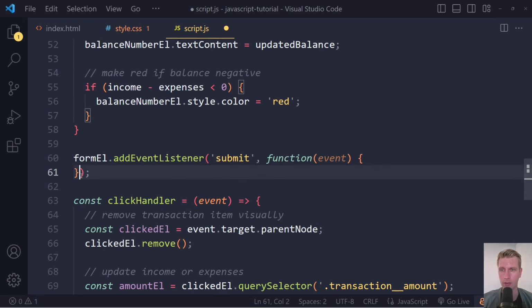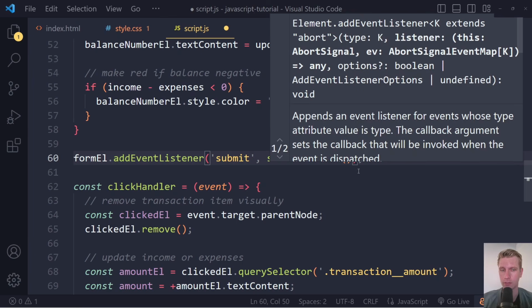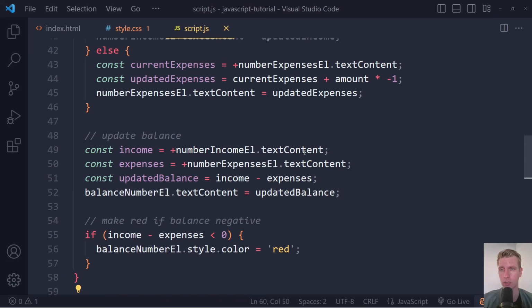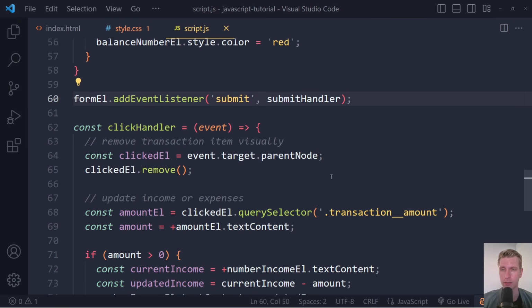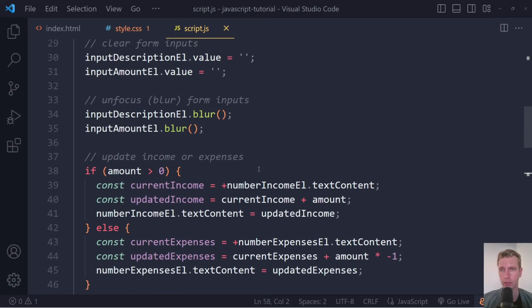Let's see. So then here we can remove this and we can just reference this submit handler function. Don't call it, right? We don't want to run all of those statements at the point of adding the event listener. Only when the event actually occurs, when the form actually gets submitted, do we want to run a function called submit handler, meaning run the statements in the function body. Right, so this I think looks a bit cleaner. You can separate these add event listeners from the actual logic that you want to run.